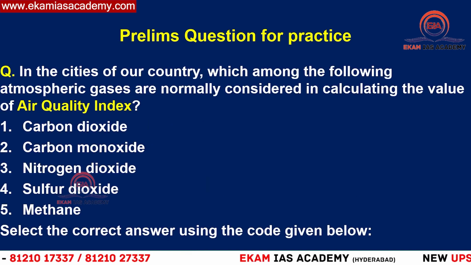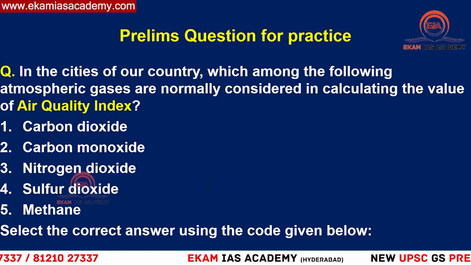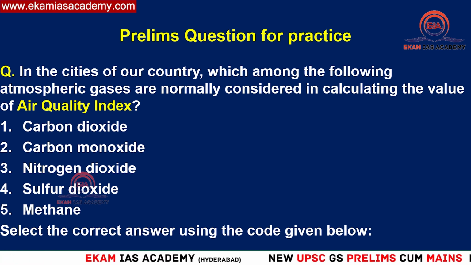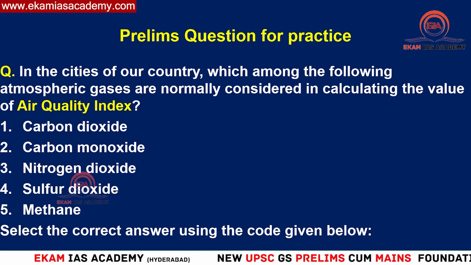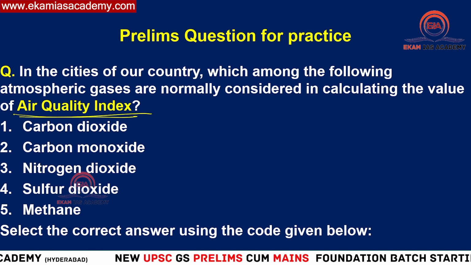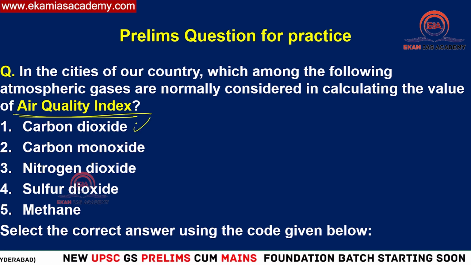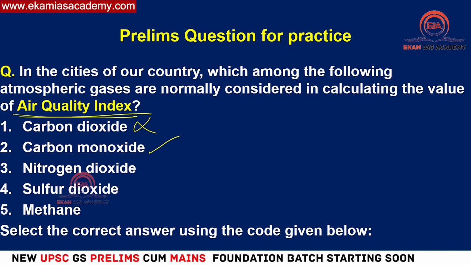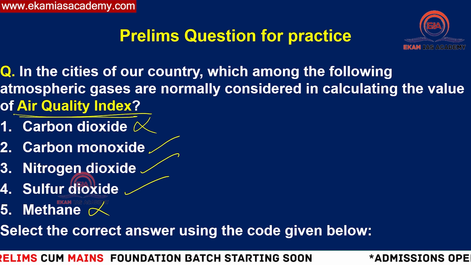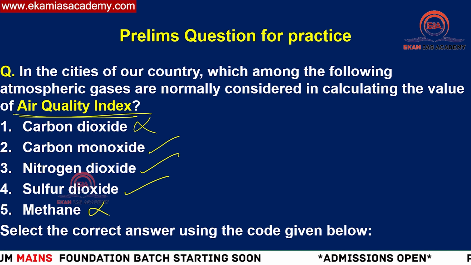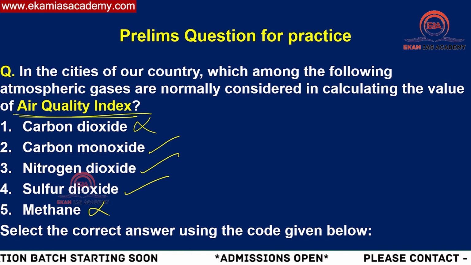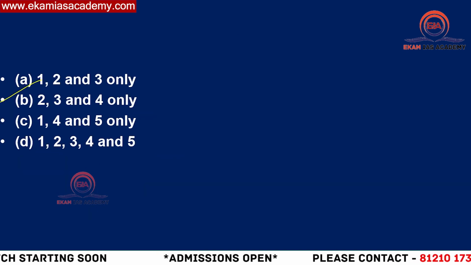Now we'll see the practice question given yesterday. In the cities of our country, which of the following atmospheric gases are normally considered in calculating the value for air quality index? Yesterday we discussed the World Air Quality Report. What forms part of AQI? It is not carbon dioxide, but carbon monoxide, nitrogen oxide, sulfur dioxide, and there is no methane. There are 8 gases. I have explained that, and in case you didn't watch that video, you can watch it on the channel itself. So what is the answer here? 2, 3, 4 is the answer. Option B, 2, 3, 4.